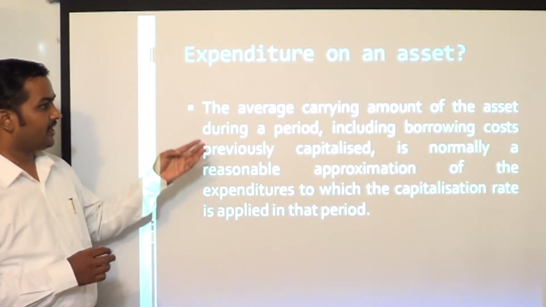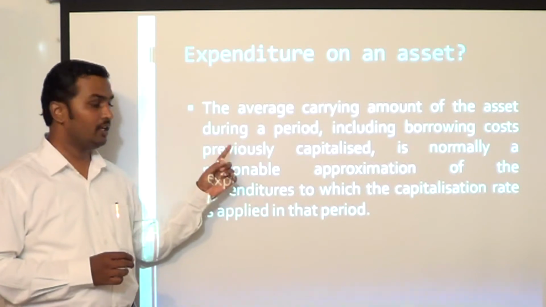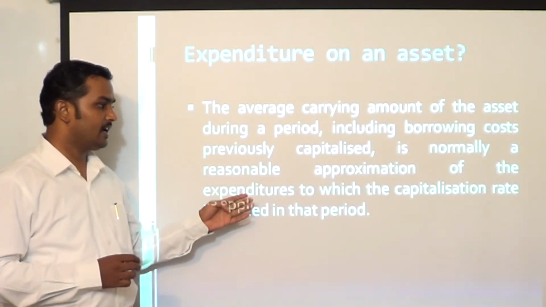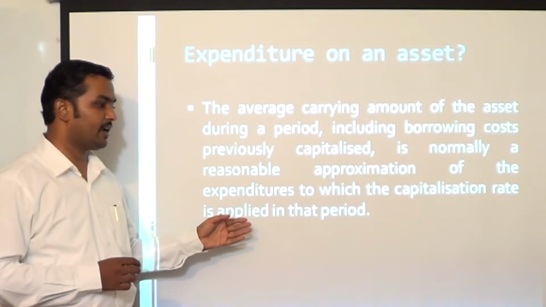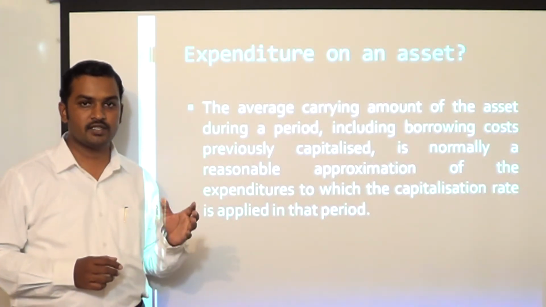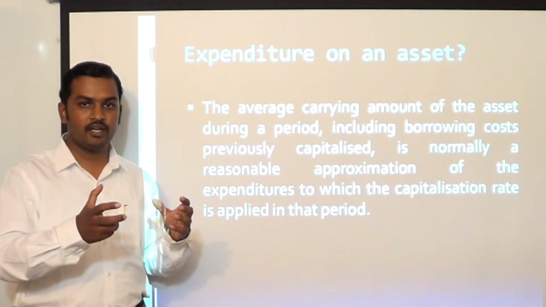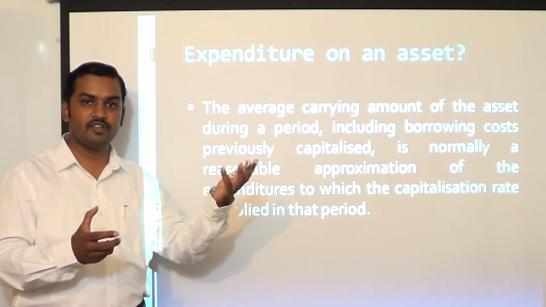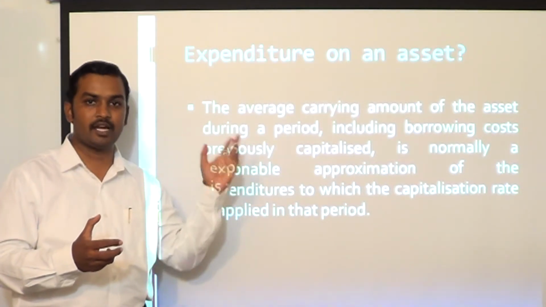Now, the average carrying amount of the asset during a period, including borrowing cost previously capitalized, is normally a reasonable approximation of the expenditure to which capitalization rate is applied in that period. So what the standard says is, when you are applying the capitalization rate, you have to find out what is the average carrying amount of the asset. Average carrying amount of the asset may include borrowing costs which have been capitalized earlier.